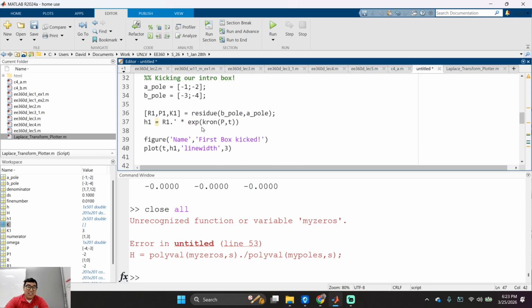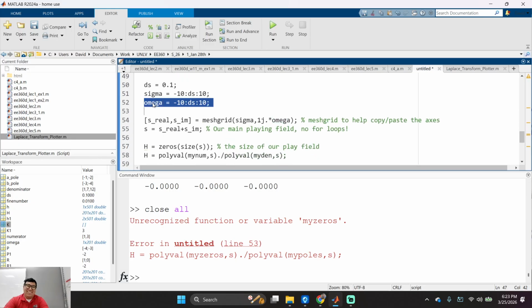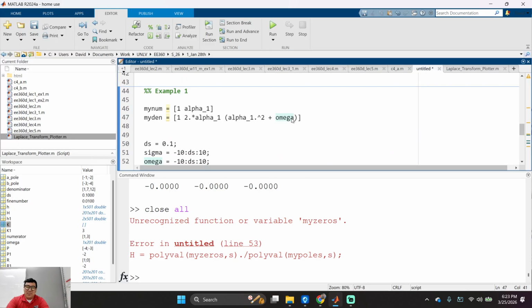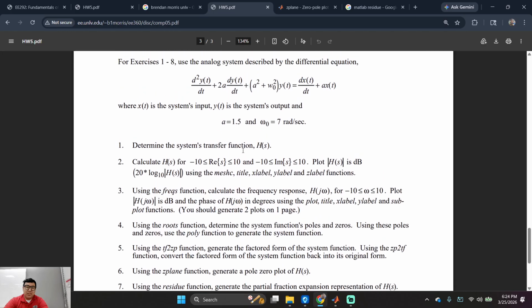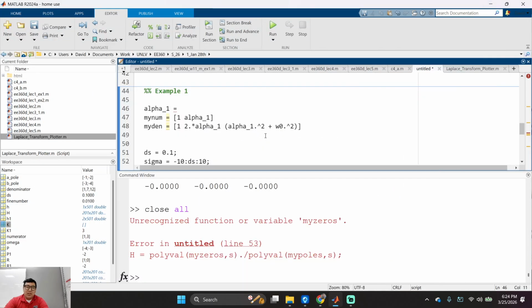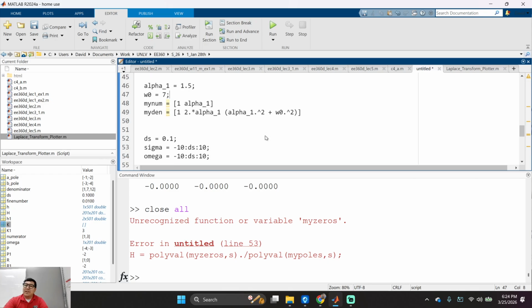Wait, no, I can't call it omega either because I called it right here. I'm going to call it W0. Okay? Is that cool with everybody? Everyone understanding my coding? Not trying to destroy my previous variables? Alpha 1. What's A1 or alpha 1? What did he give you? 1.5, right? And he gave you 7 over here. 1.5, and W0 is equal to 7. Is that cool with everybody?